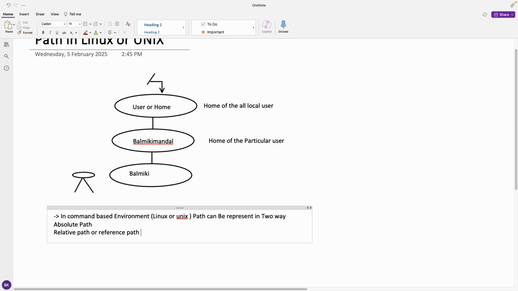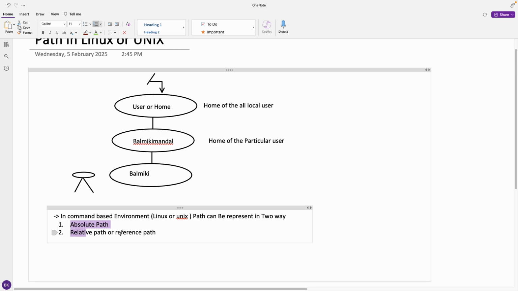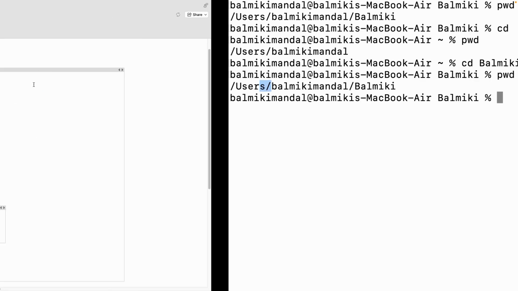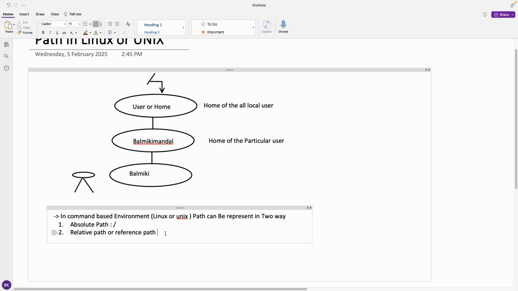Okay, reference path. Path in Unix and Linux has two types. Absolute path representation is the slash. We can represent the absolute path through the slash only, as you can see here, slash. This is the absolute path. For the relative path we are going to use two special symbols: one is the dot and the second is the double dot.